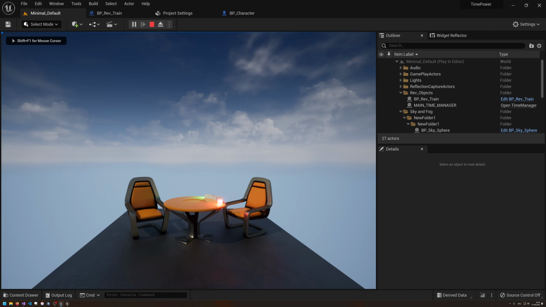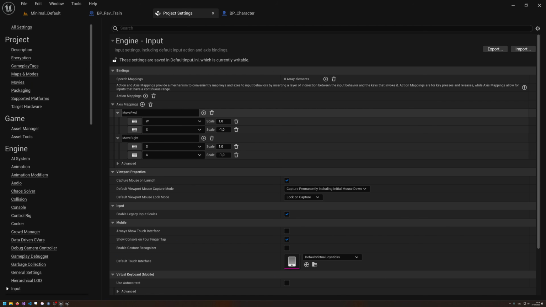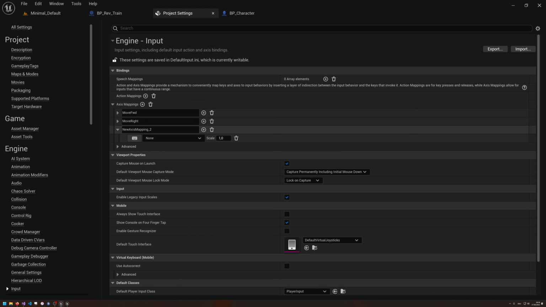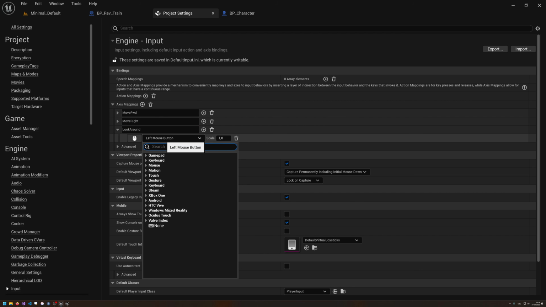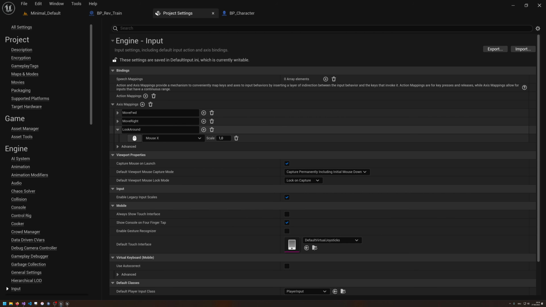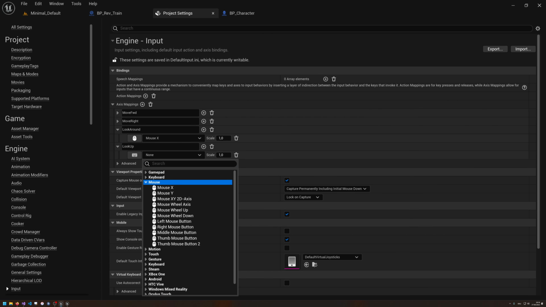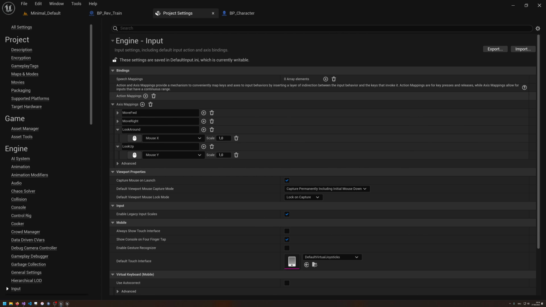Let's test this out. Alright, yeah, we can move forward and left, but the mouse is not working. I do want to have a mouse. Let's add another action. We're going to call this look around, and we need to have this at mouse X. And let's add another one, look up. Have this at mouse Y, and now we have a look around and look up.